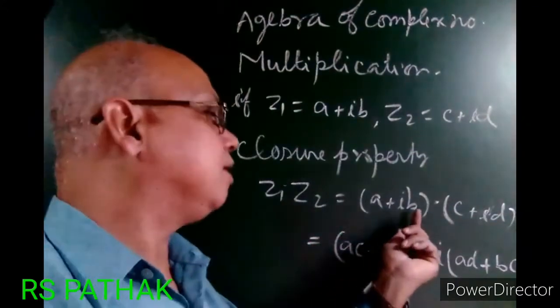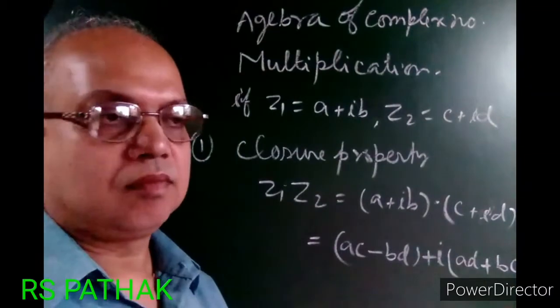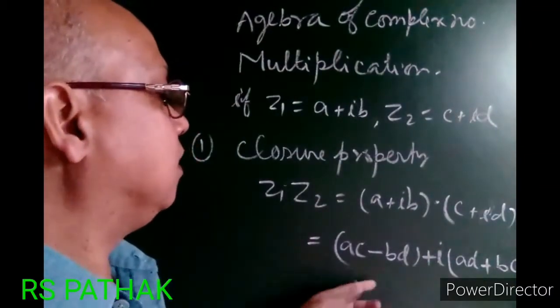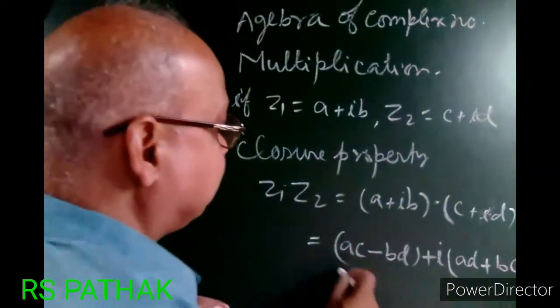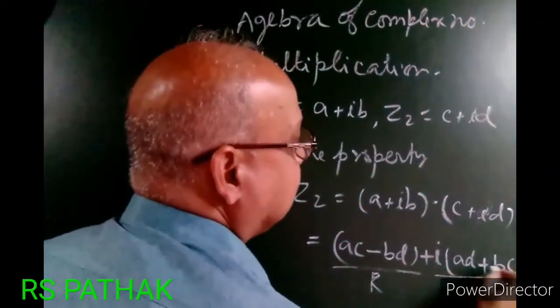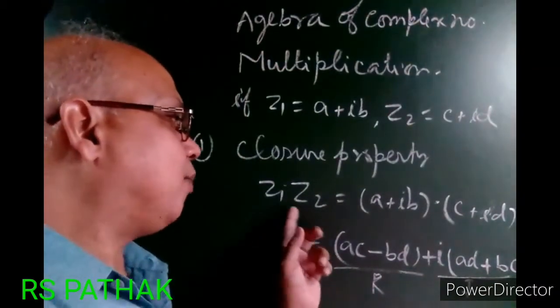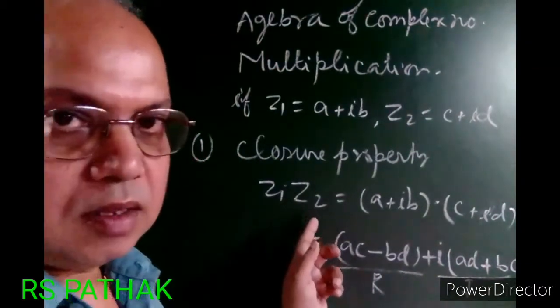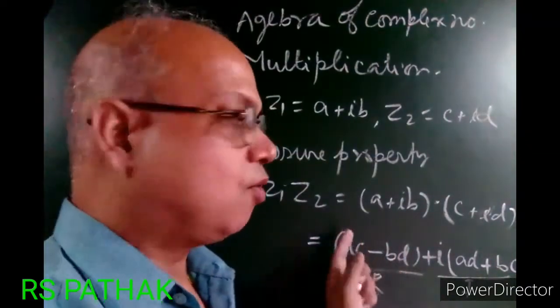After multiplying, the result is a complex number with a real part and an imaginary part. Therefore, it follows the closure property.